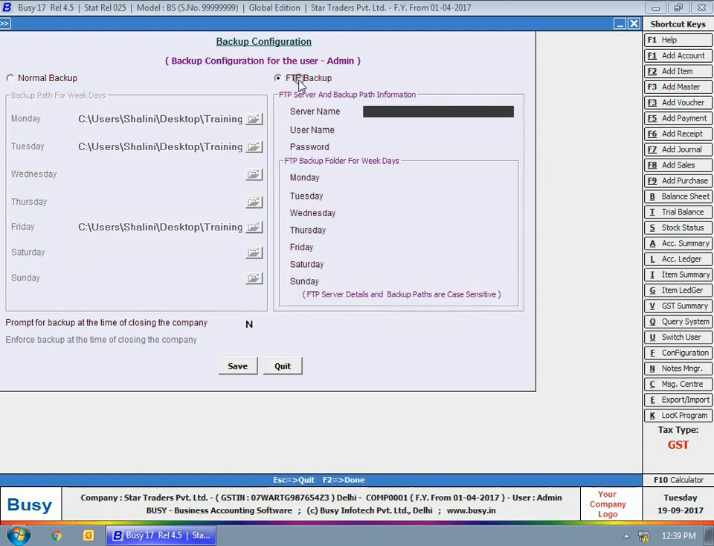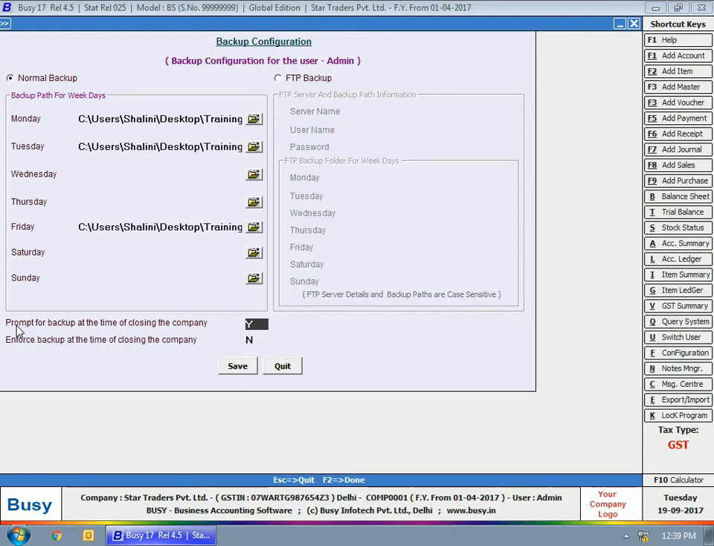Next is FTP backup, which means taking backup on the FTP server, though we are not discussing this option much, as in our training program we'll discuss only taking the normal backup, that is simply creating a copy of company's data at any path or drive of your computer, whether it's an internal drive or an external drive.